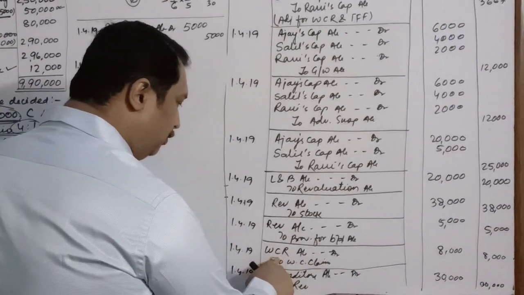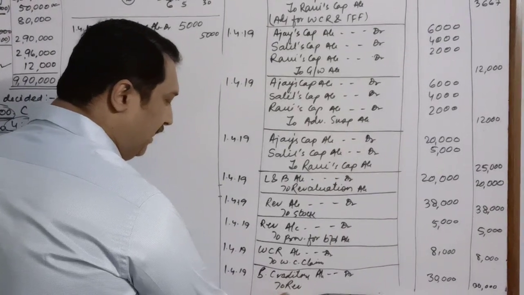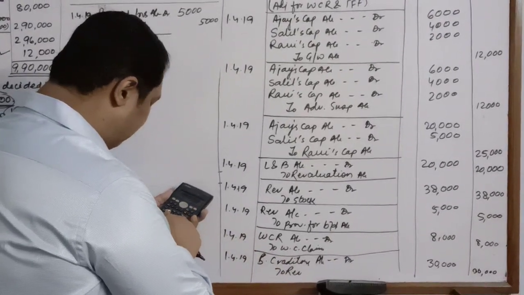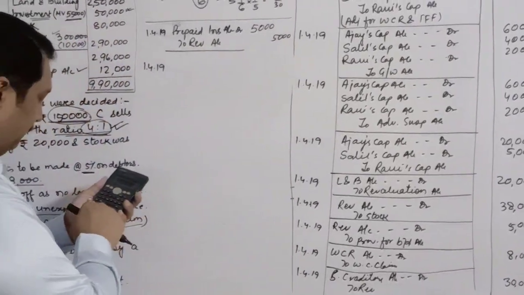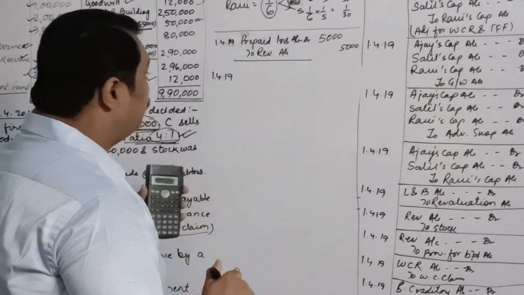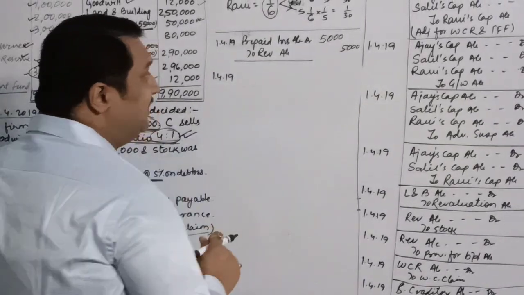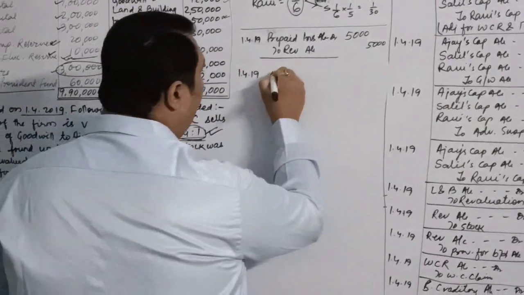Here there is no entry. Over here revaluation is on credit, so plus 30,000. And here also on the credit 5,000, so we'll add. So the answer is 12,000 positive. That means there is a profit. So that profit you will distribute.